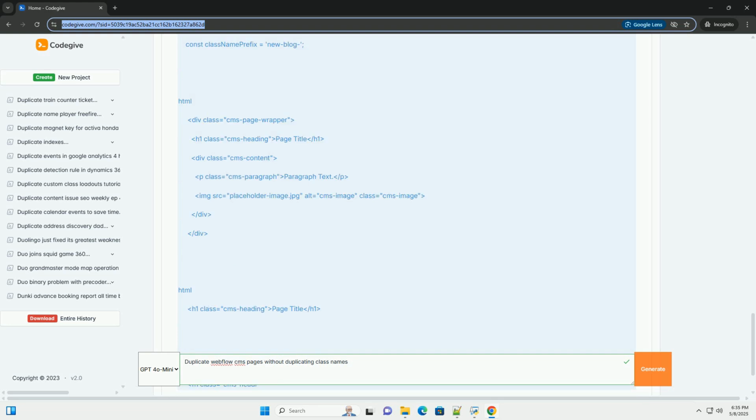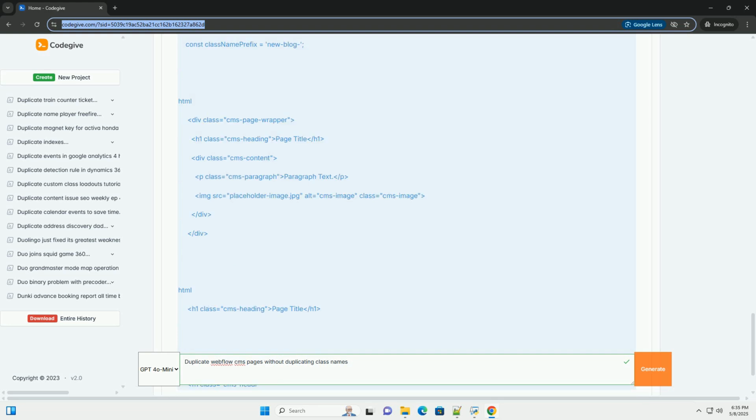Maintainability nightmare: when you need to modify the styling of a specific page type, you'll have to track down all duplicated instances and update each one individually. Performance degradation: an overabundance of identical classes can increase your CSS file size, potentially impacting page load times. Approaches and solutions. Here's a breakdown of different approaches to duplicate CMS pages without copying class names. We'll go from simple, built-in methods to more advanced custom coding techniques.